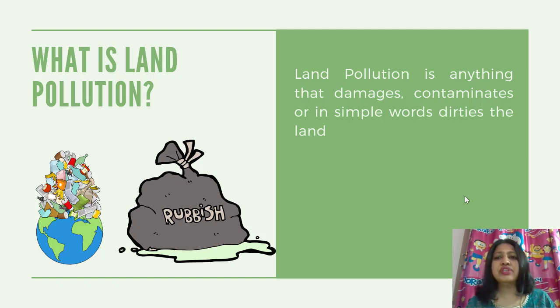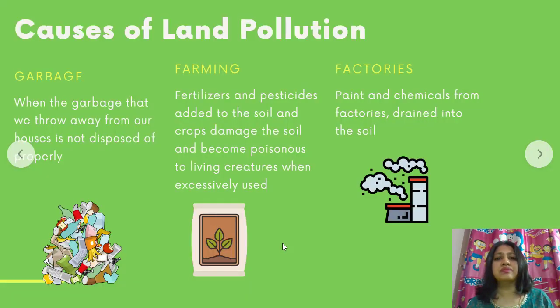What is land pollution? Land pollution is anything that damages, contaminates, or in simple words, dirties the land. So dirtying of land is called land pollution. If you look at this picture, so many dirty things are added to the earth, right? That causes land pollution. What are the causes of land pollution? The main causes are garbage, farming, and factories.